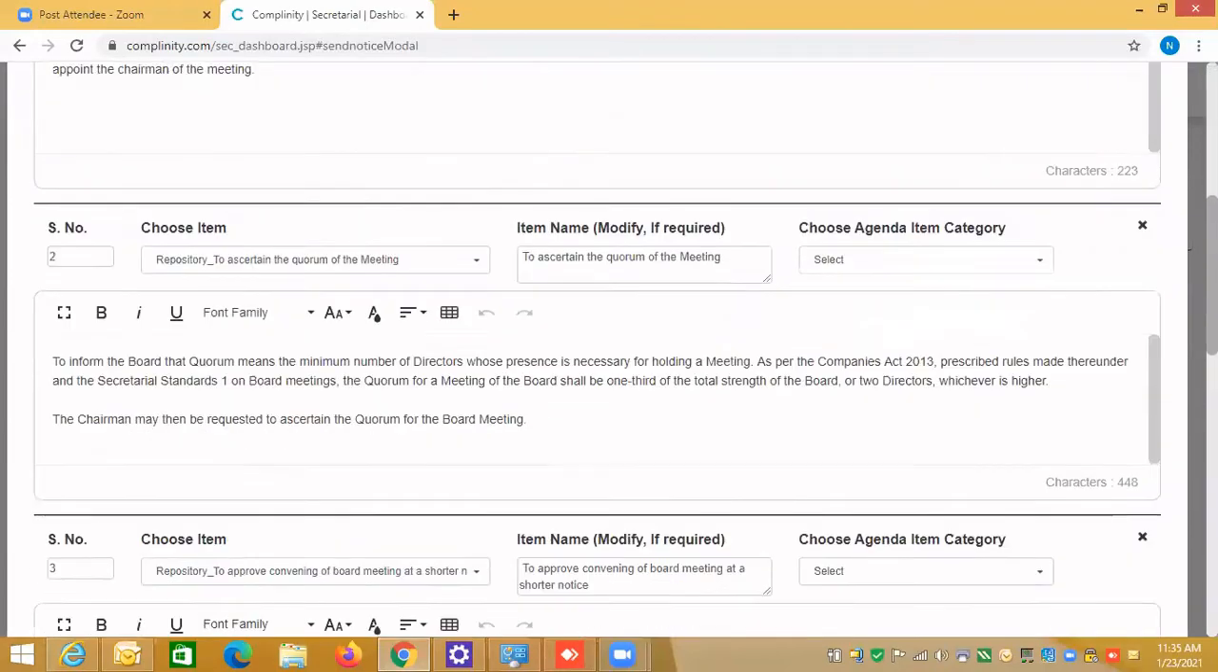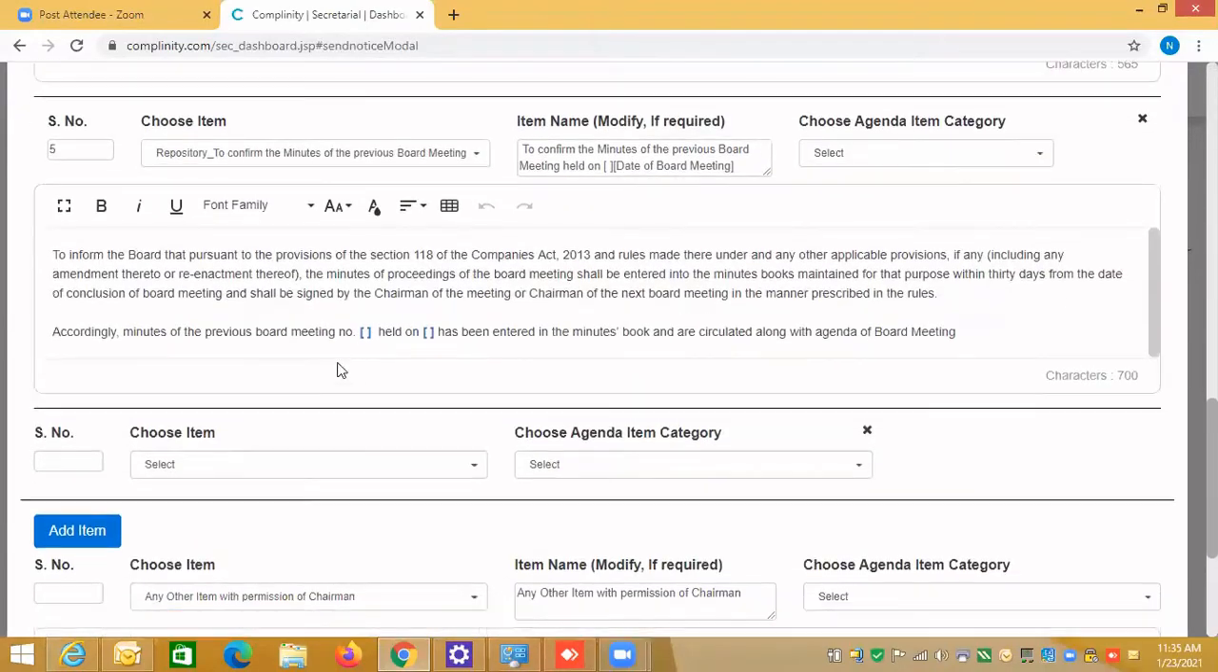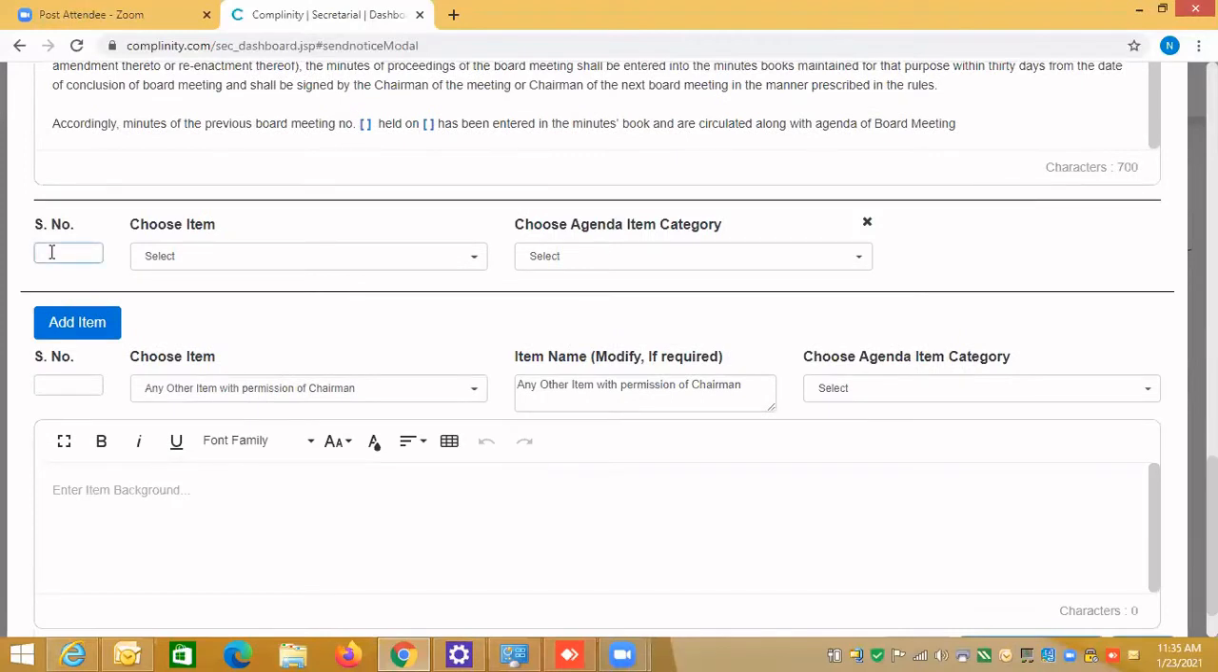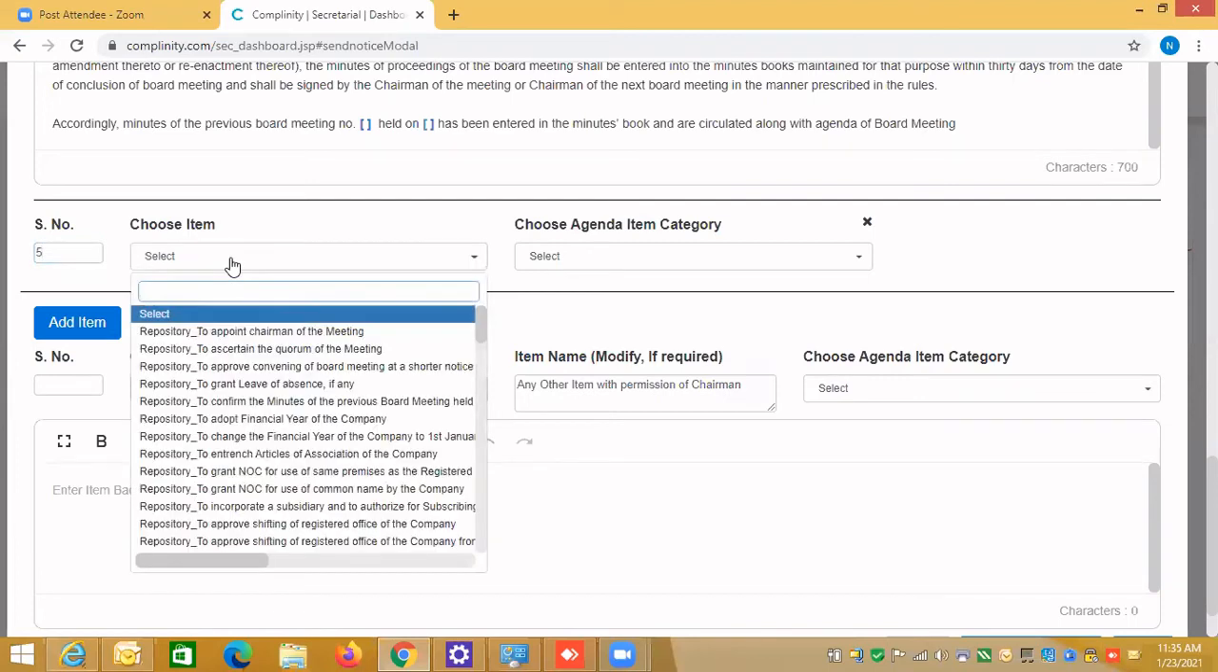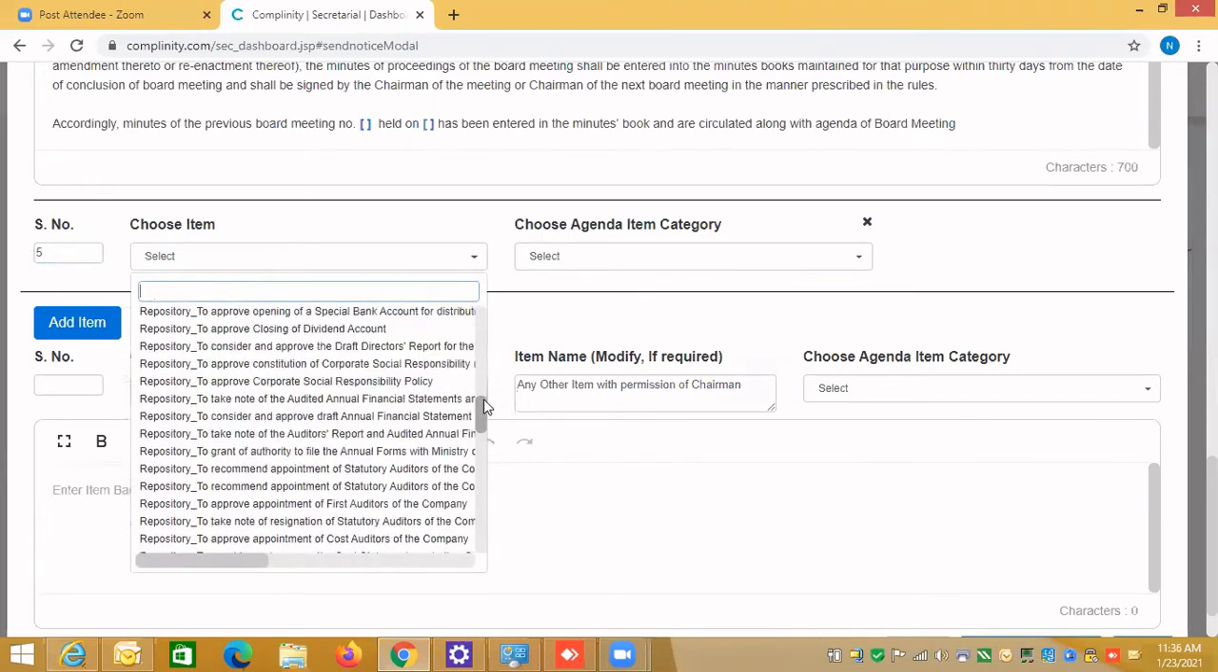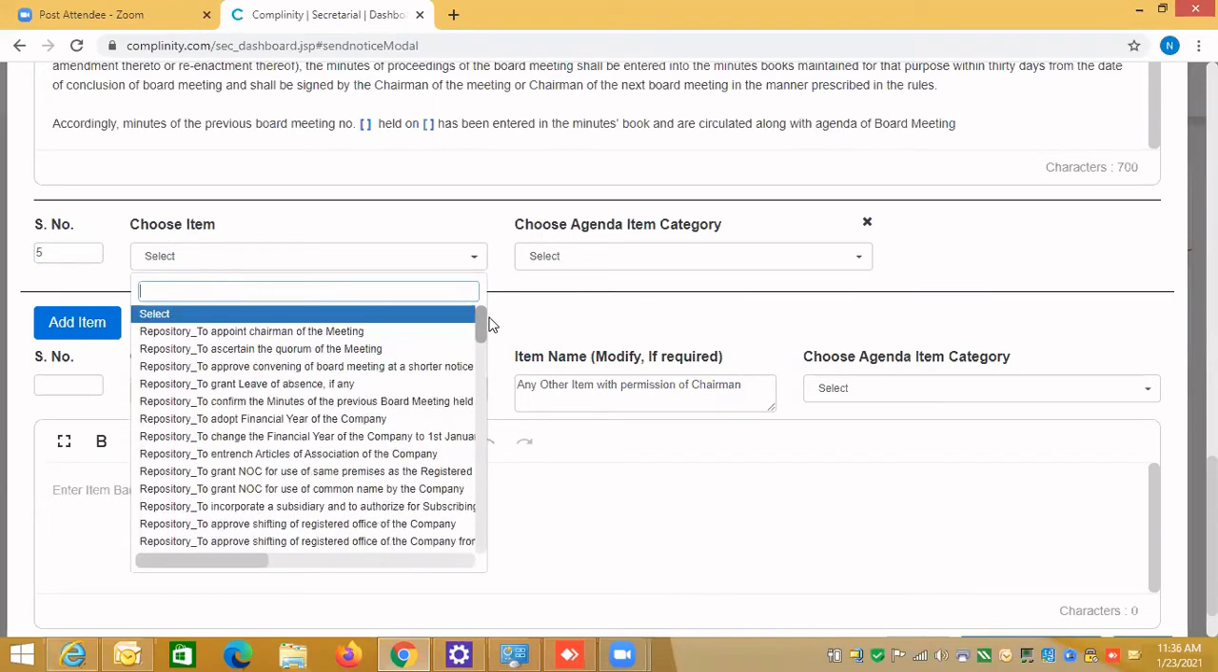Then I can say choose, and I can select the item on my own here. Choose item means Complinity provides you the resolution library. There are some predefined items, generally what is discussed in a board meeting as per the statutory law. We have already given almost 100 resolutions, so you can select any one of them. I will show you at the end where this data is coming from, and you can create your own resolution library also.